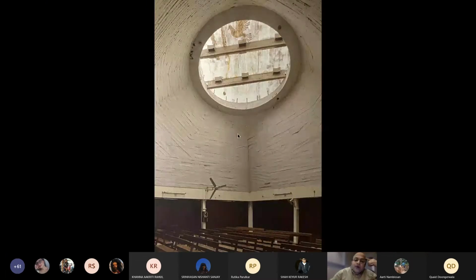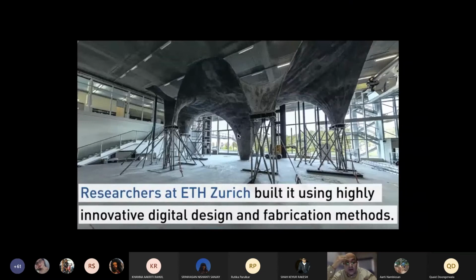But over a period of time, technology has advanced. And what I'm showing you now is a research project done by researchers in ETH Zurich. Okay, if you look at the Pantheon, to what you did in Salvasau Church, to what you're doing now, you will see that initially it was very intuitive.